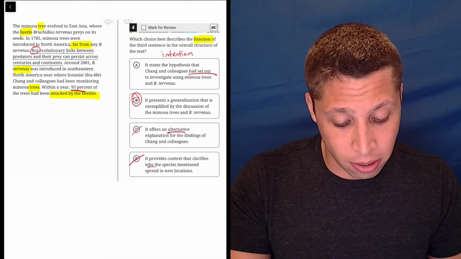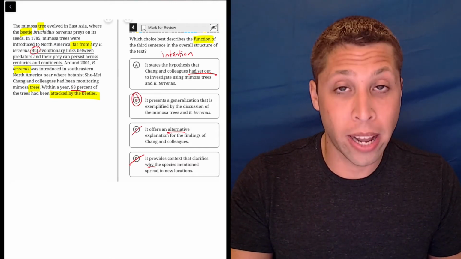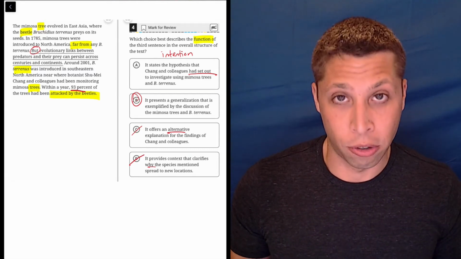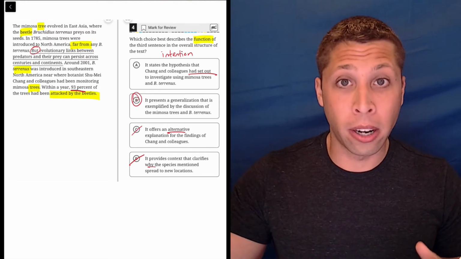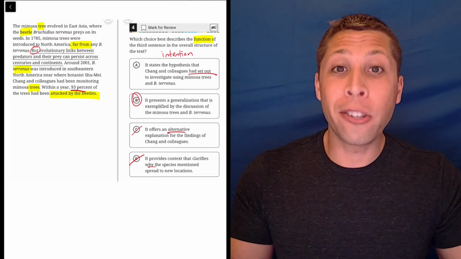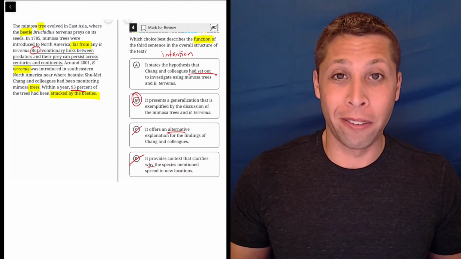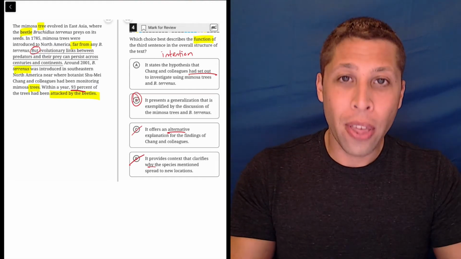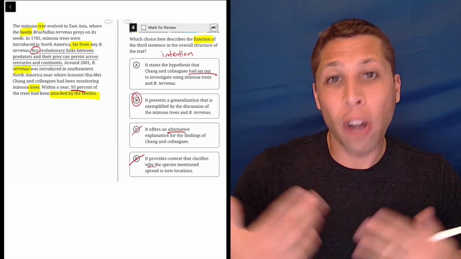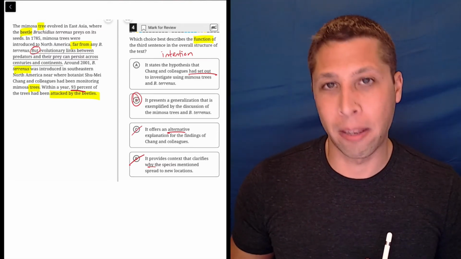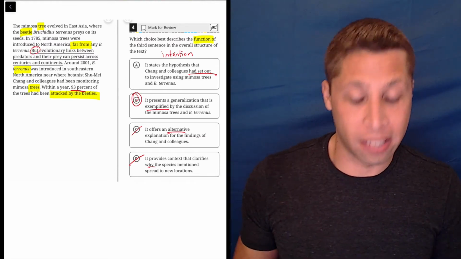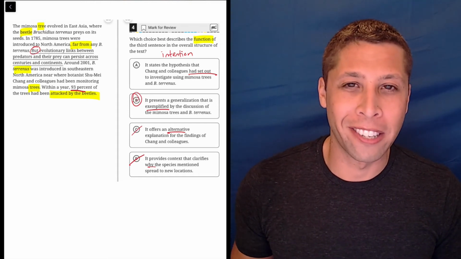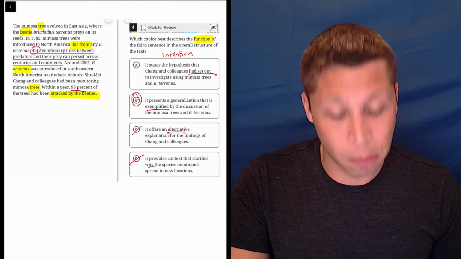Choice B presents a generalization that is exemplified by the discussion of the mimosa trees and B. tyrannus. Well, the generalization would be evolutionary links between predators and their prey persist across centuries and continents, right? The generalization is if you're a predator and your prey is somewhere and you bump into it, you're going to eat it, just because of evolution. It doesn't say anything about the trees or the beetles, but it's in there as a general statement that we then talk about as an example with the mimosa trees and the beetles. So exemplified means it serves as an example. So this is perfect, right? We're talking about evolution in general, but we're using the beetles and the trees to exemplify that, as a specific instance.